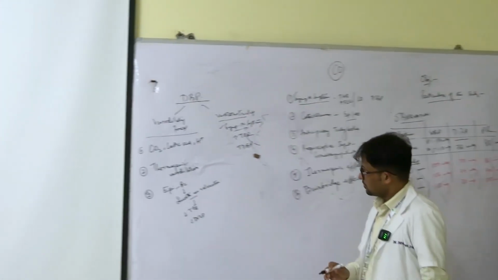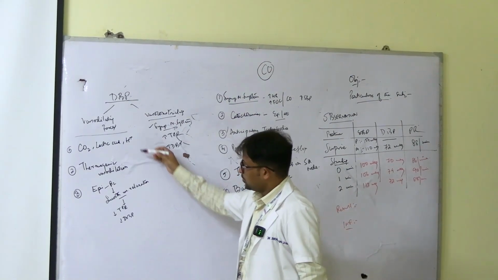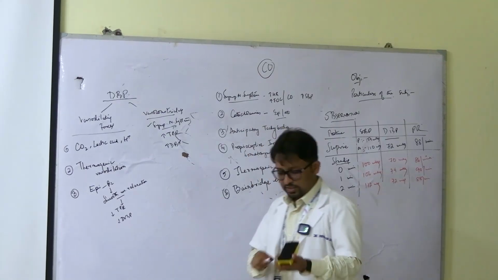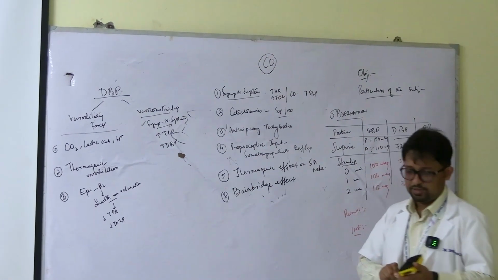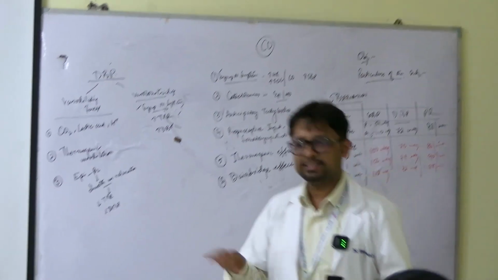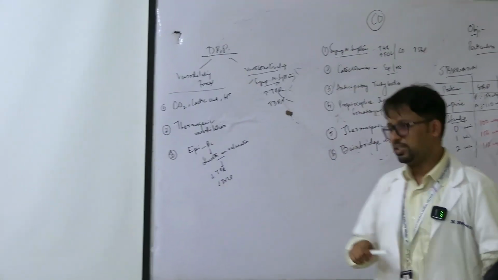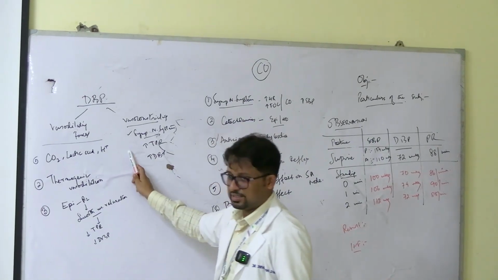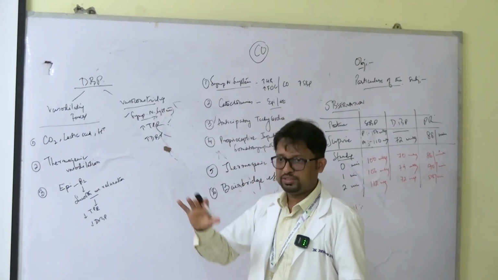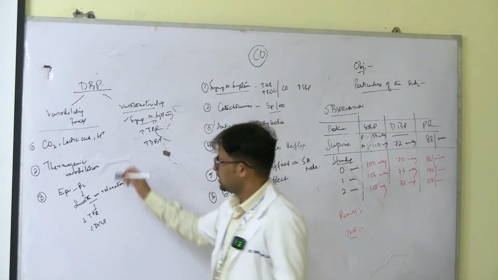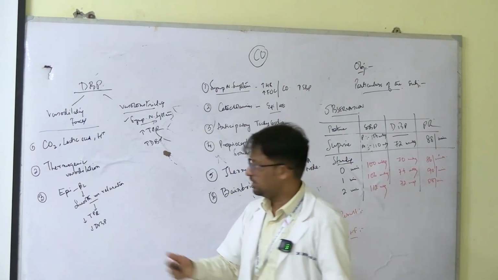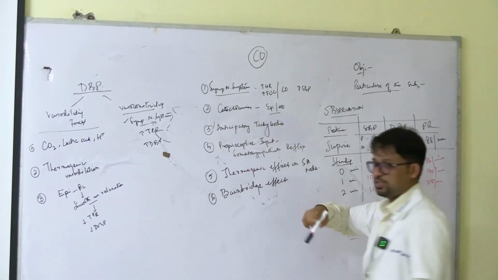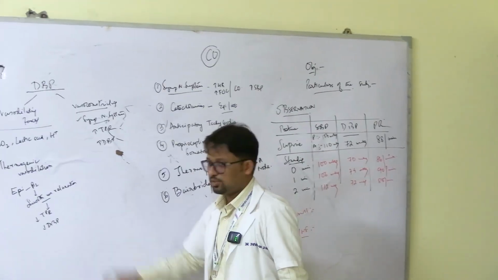So what do we see? As the severity increases, there are more vasodilating forces, so they take the upper hand. In mild exercise both systolic and diastolic increase, a mild increase in both. In moderate exercise there is a moderate increase in systolic. In diastolic this force is almost balanced, so there is no considerable change. A 2 to 4 millimeter change can be there, but no great change. But as severity of exercise increases, systolic will again show a severe increase, diastolic will show a fall in blood pressure.